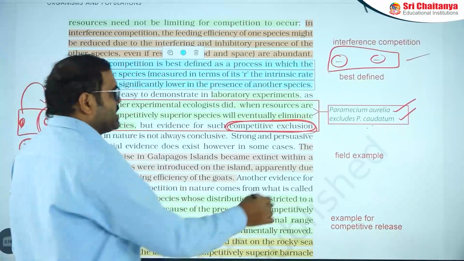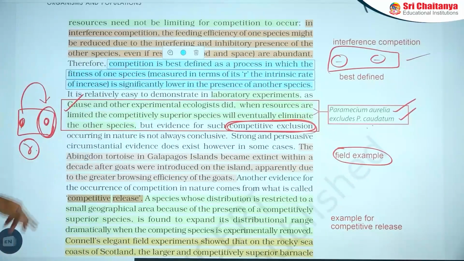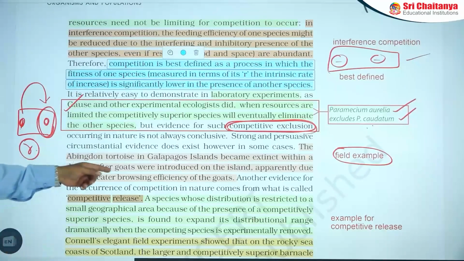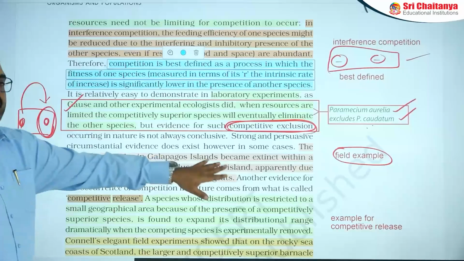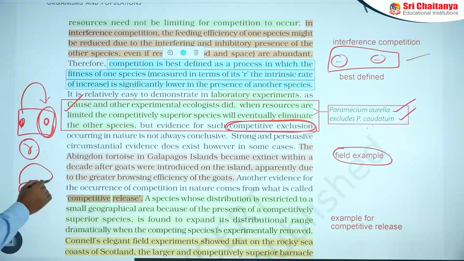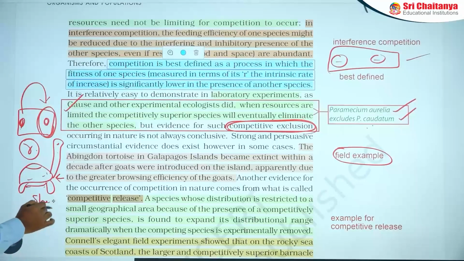What is the field example for this? Here it is: the Abingdon tortoise in the Galapagos Islands went extinct within a decade after goats were introduced on that island. The Abingdon tortoises were bigger, with larger size and a longer neck. They went extinct due to the introduction of goats in that area.